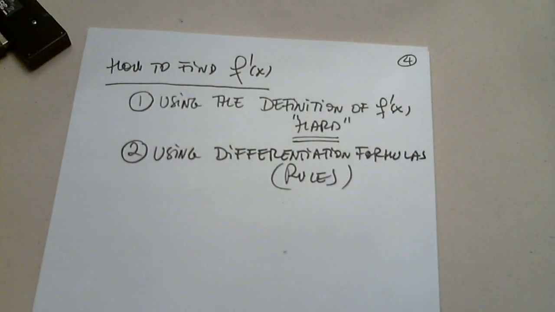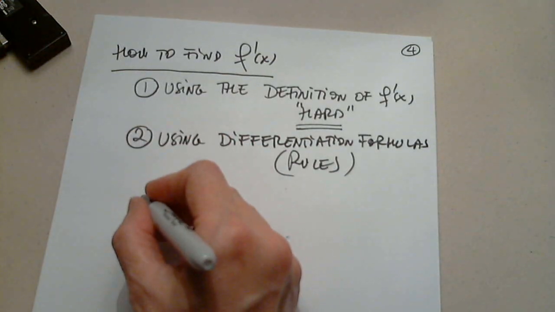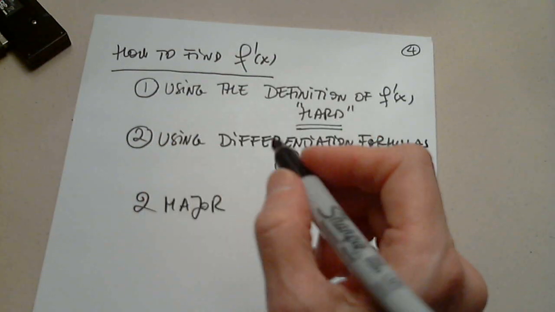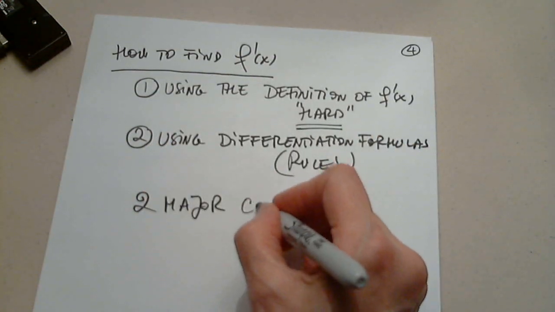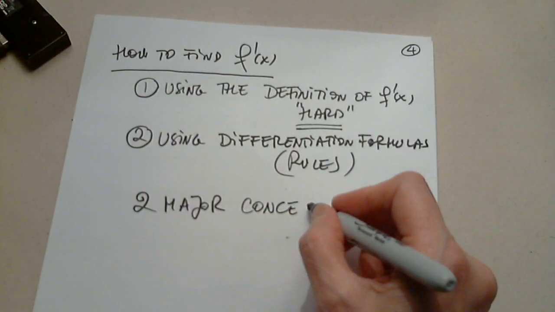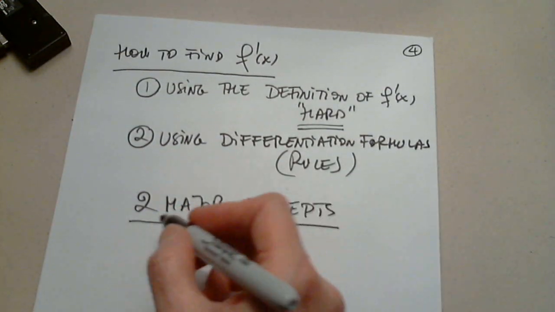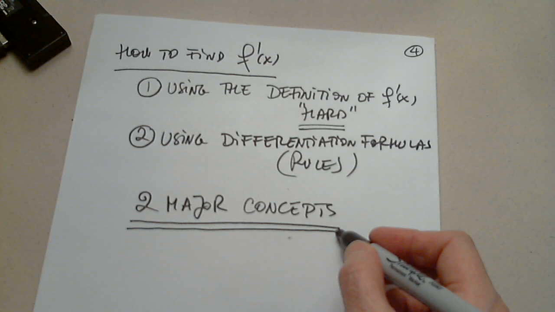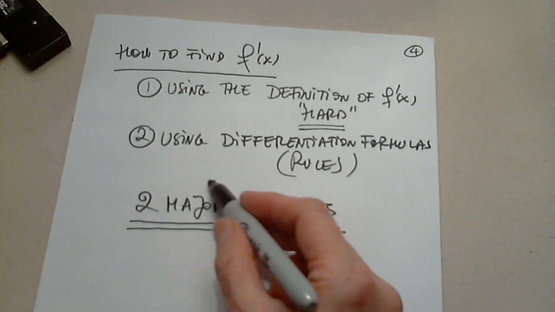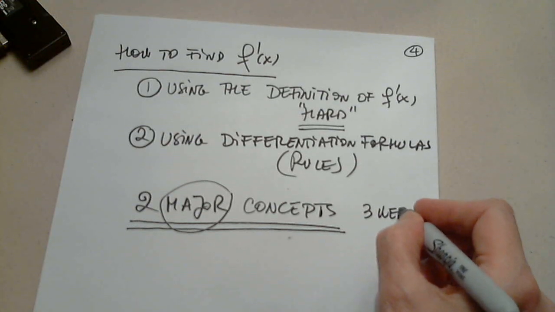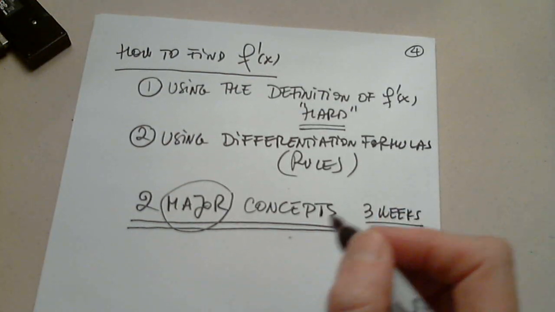Okay. So what 2 major, I'm looking at the video, it's okay. 2 major concepts that we studied so far. Maybe new concept. 2 major, huge concepts that we've discussing in the last 3 weeks. What do you think?